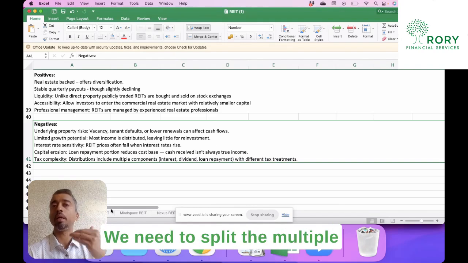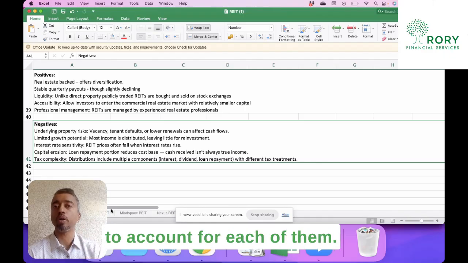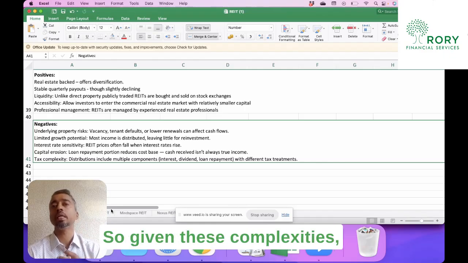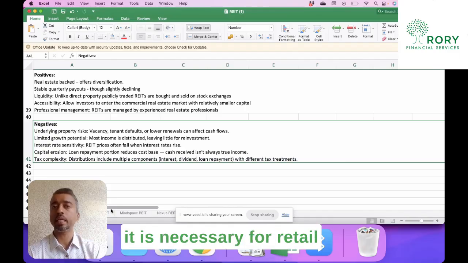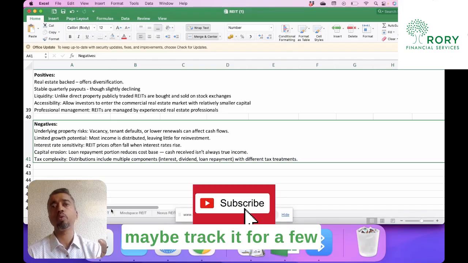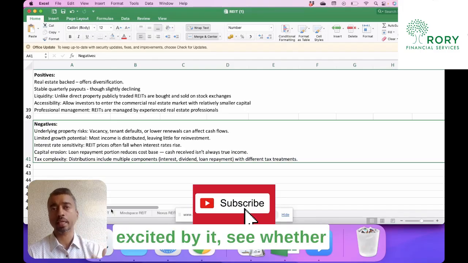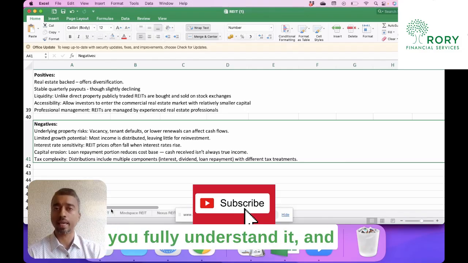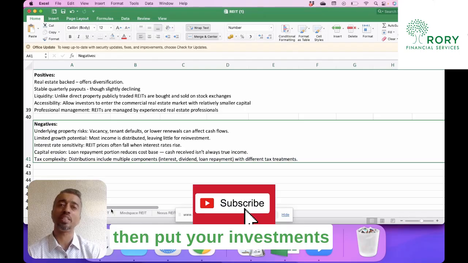And tax complexity is there. We need to split the multiple components. Then we need to account for each of them. So given these complexities, it is necessary for retail investors to study this, maybe track it for a few quarters, see if you are excited by it, see whether you fully understand it, and then put your investments into the product.